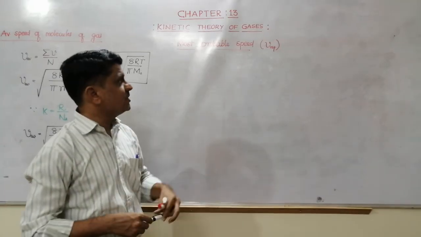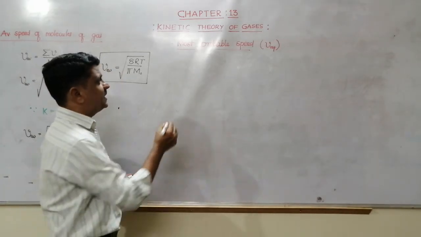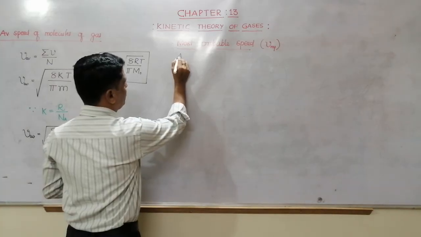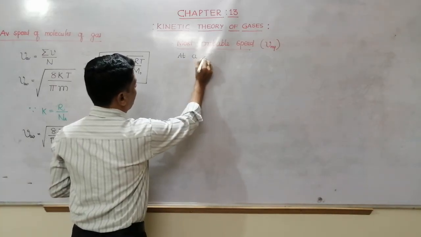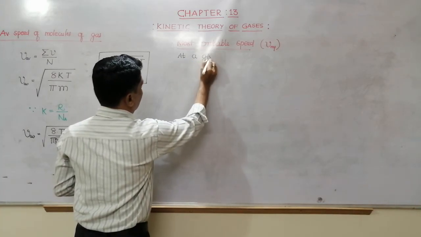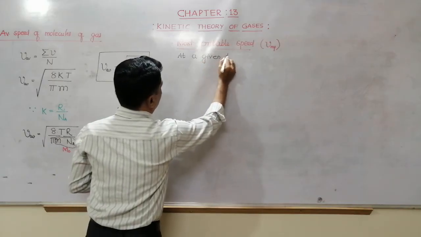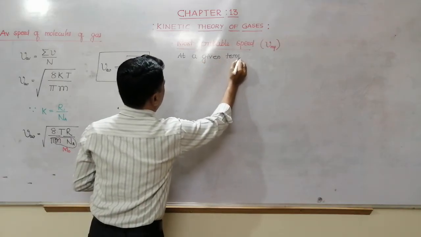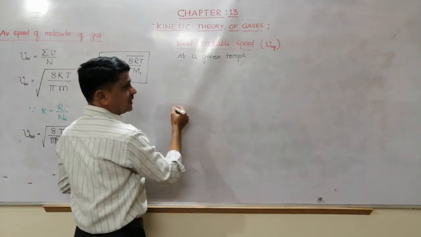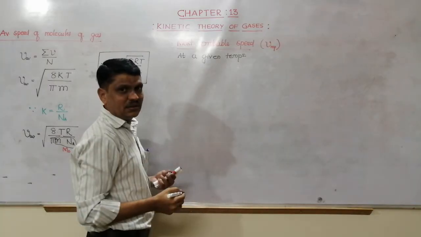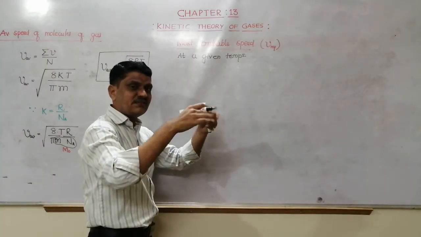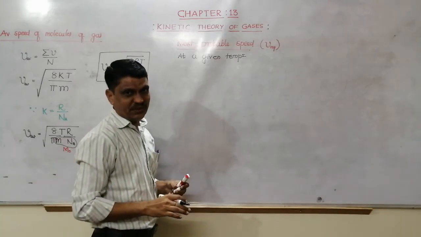Then what is the most probable speed? It means at a given temperature, the speed with which most of the molecules are moving.